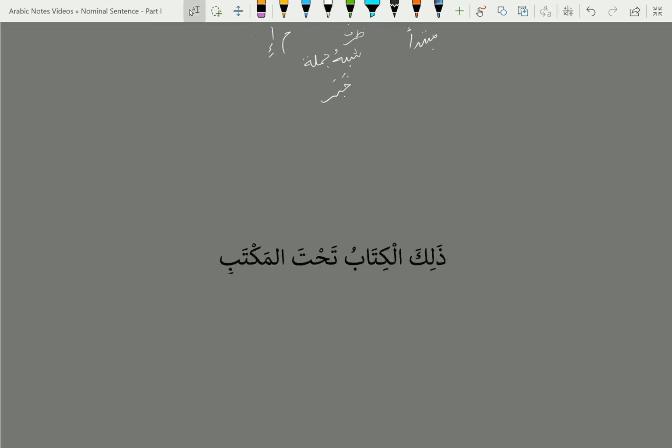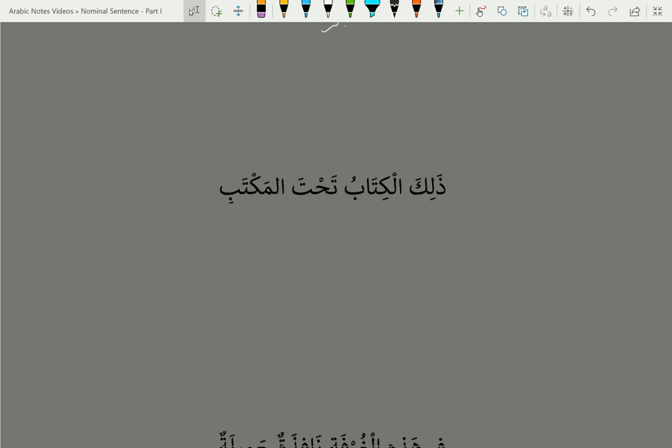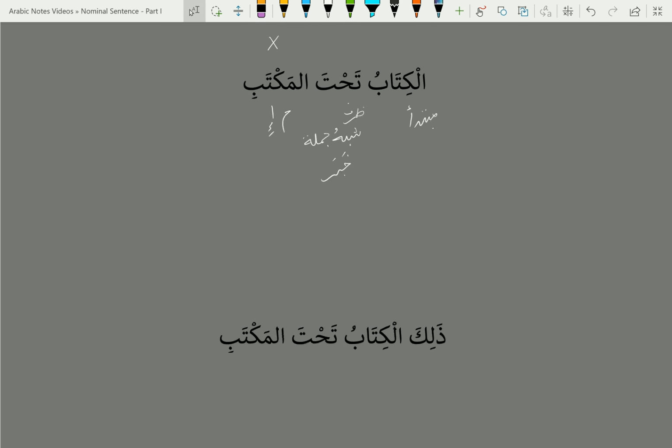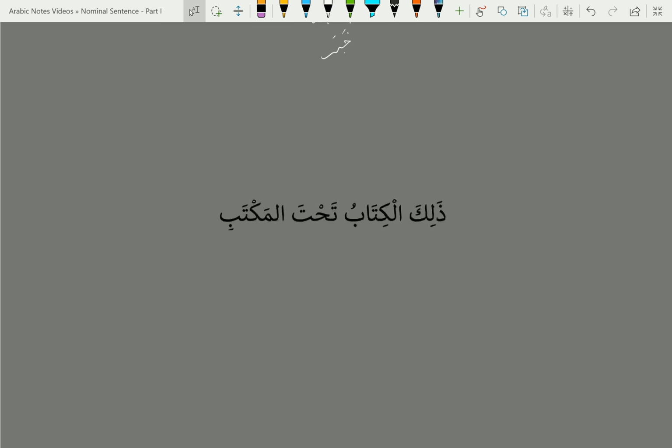All right, now let's introduce badal. What we are doing is we are bringing an ismul ishara, zalika, into the sentence that we saw in the first example. Zalika al-kitabu taht al-maktabi. So now zalika we know is an ismul ishara. It is mabni, and when it comes at the beginning of a sentence, it is in its normal state of being marfu. And so when we are looking for a mubtada, which is the first marfu noun, zalika is that first marfu noun in this case. So zalika is a mubtada.